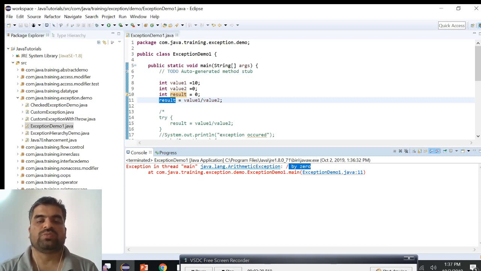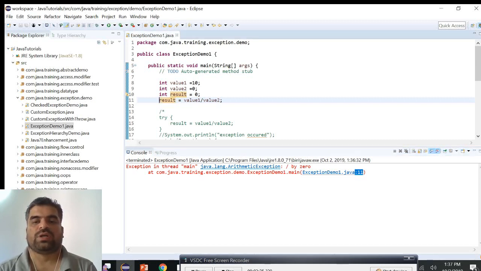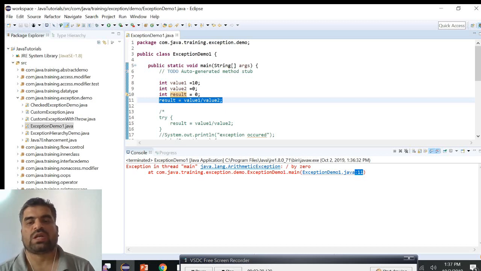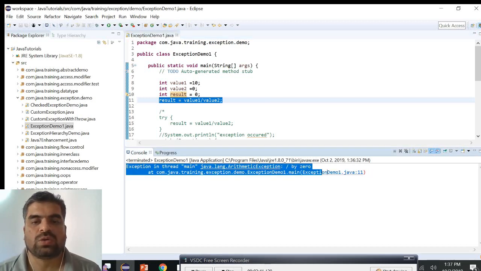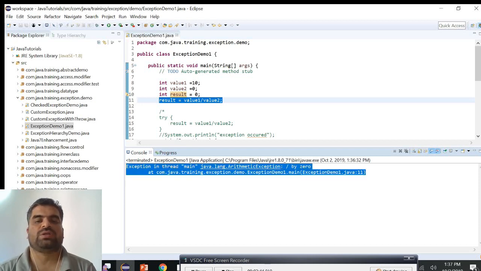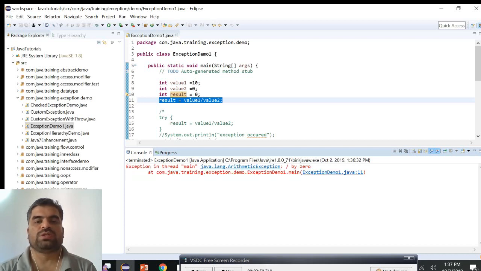From this stack trace, as it is known, the exception occurred at line number 11 in the ExceptionDemo.java class. What is line number 11? It is result is equal to value 1 by value 2. This is the stack trace of this particular exception. So here we can see that division by 0, this arithmetic exception, terminated the flow of